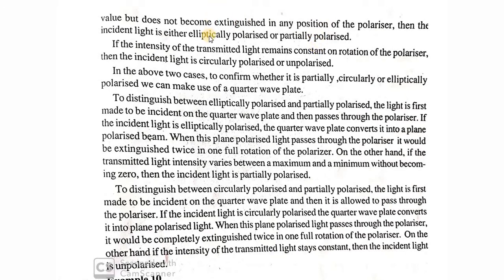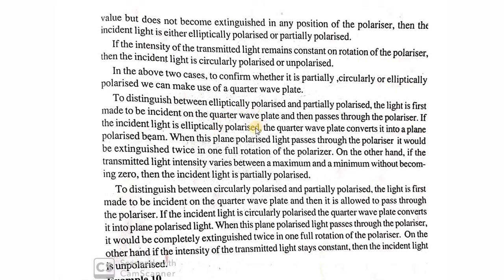So how do we distinguish between partially and elliptically polarized light? For this, what are we doing? Light is first made to be incident on a quarter wave plate, and then it is allowed to pass through a polarizer. If the incident light is elliptically polarized, when it hits a quarter wave plate it becomes plane polarized light.